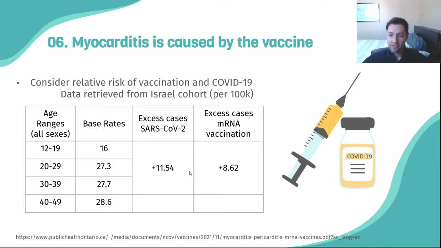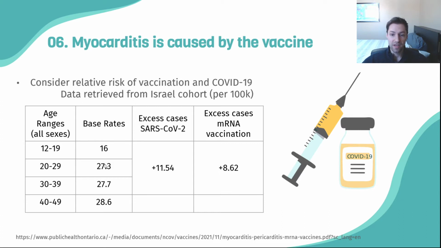In this third column, following contracting SARS-CoV-2, there is an increase over the baseline rate of plus 11.54, again per 100,000. Now, for excess cases of mRNA vaccination, this shows that vaccination does cause myocarditis, in an excess of 8.62.